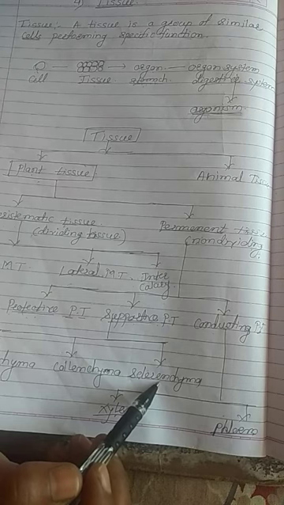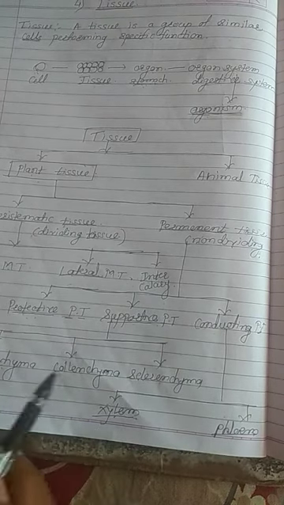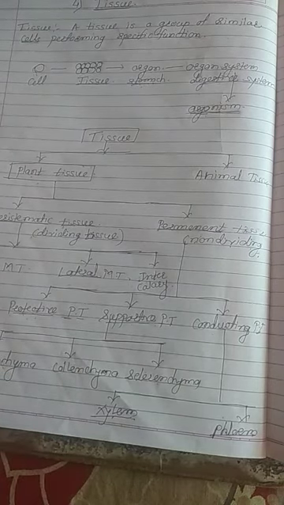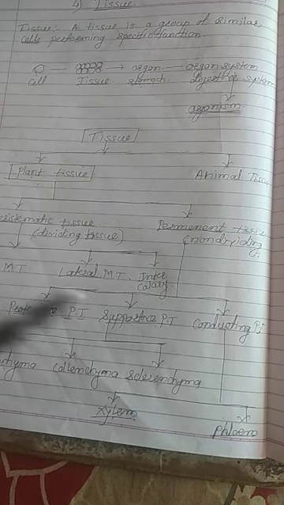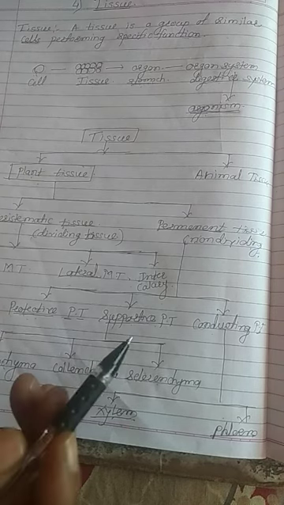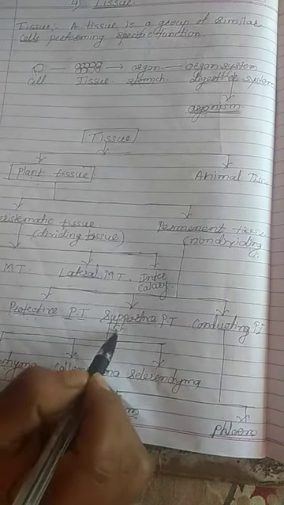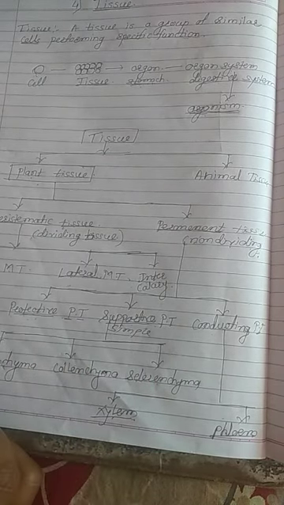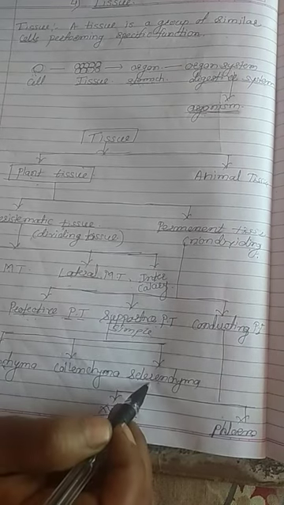It is also called simple permanent tissue. Why simple permanent tissue? Because this tissue is made from the same kind of cells, a group of similar cells forming the tissue, so it is called a simple tissue. And the simple tissue is of three types: parenchyma, collenchyma, and sclerenchyma.